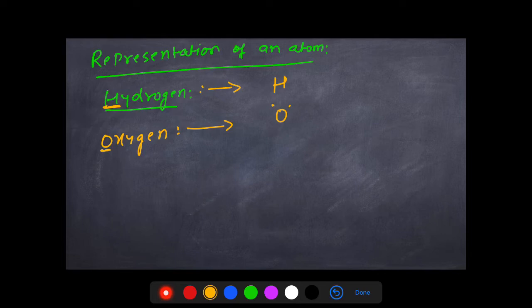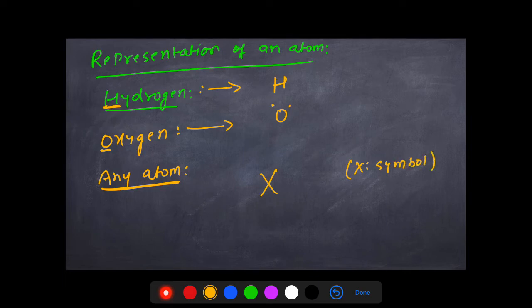So what I mean to say over here is that you need a symbol to represent an atom, right? Any atom in general will be represented like this: its symbol X. X is the symbol. For example, in this case, H is the symbol, O is the symbol. Similarly, for any atom, just assume X is the symbol over here.